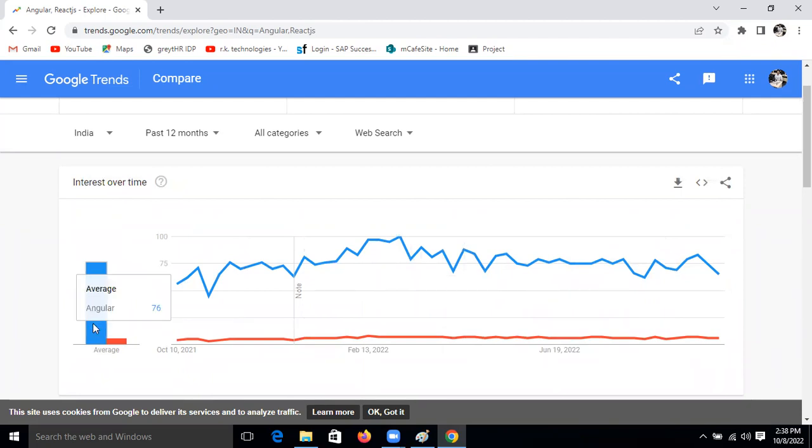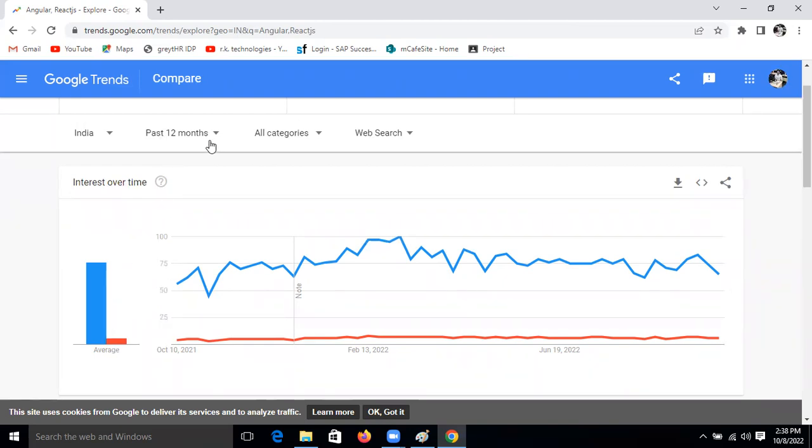See, the Angular framework usage average is 76%, and React JS is just 6% of the industry.